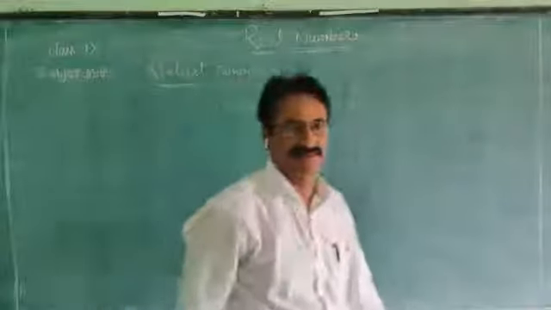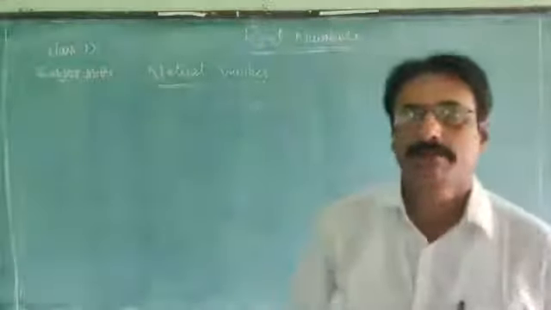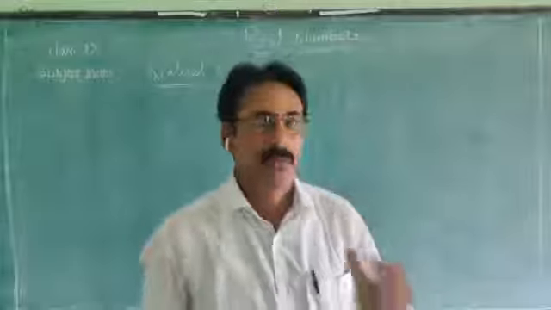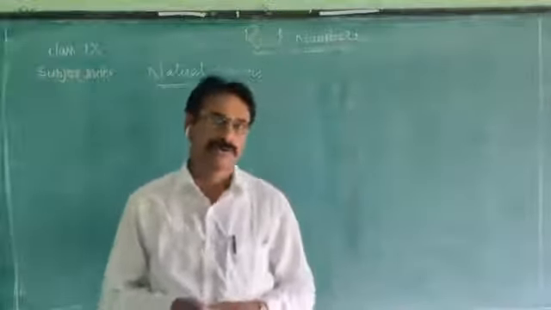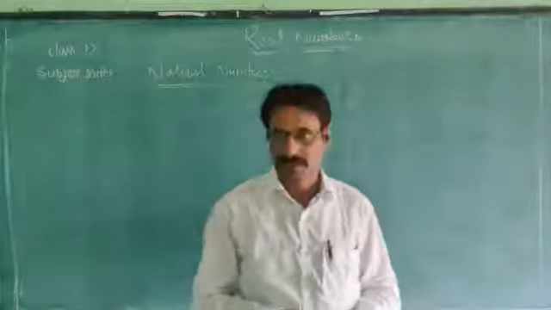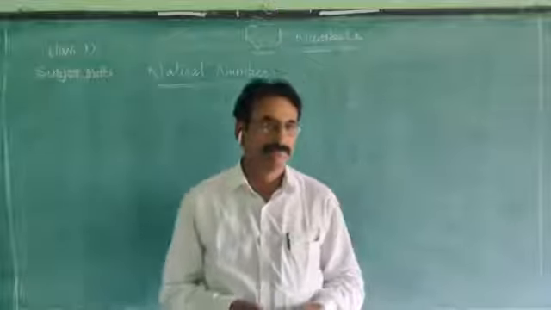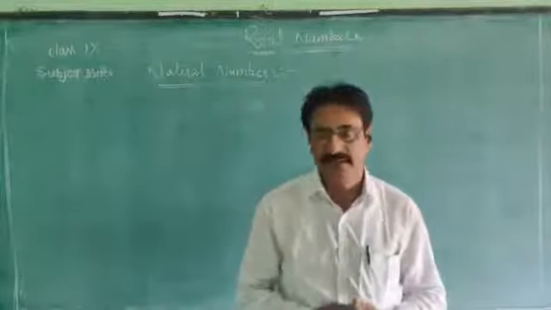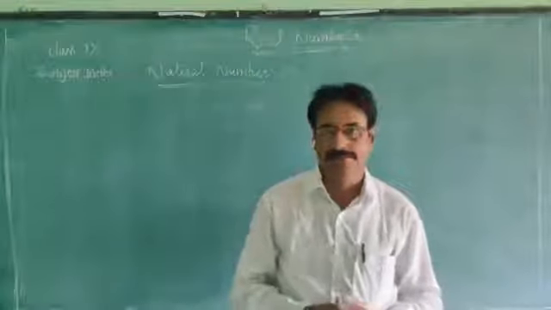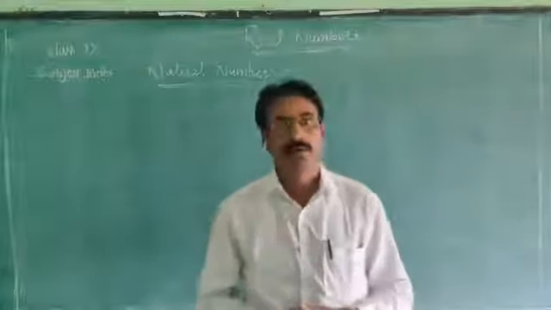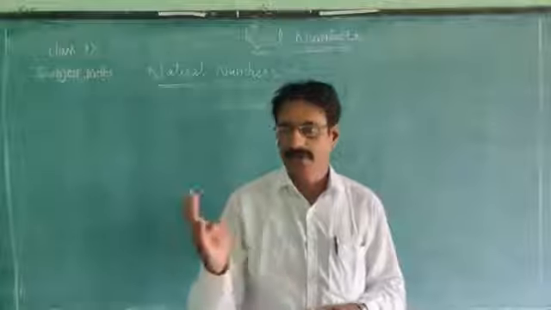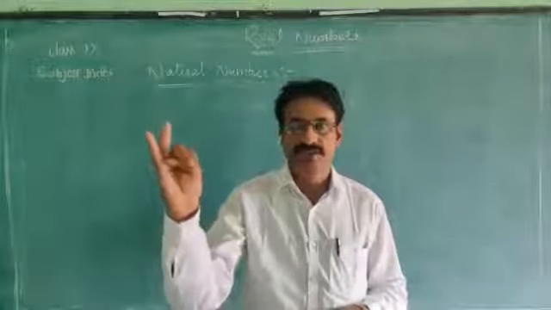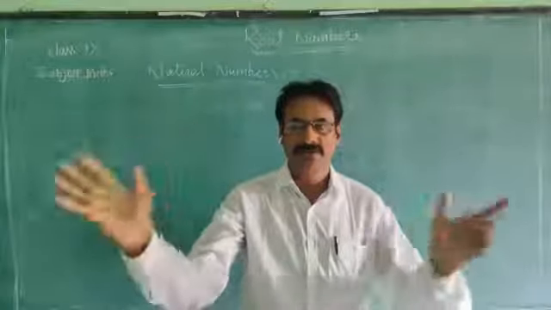Natural numbers. The numbers we are using to count. For example, the number of members in your house. How do we say it? By counting. Generally, we use 1, 2, 3, 4, 5 and so on.